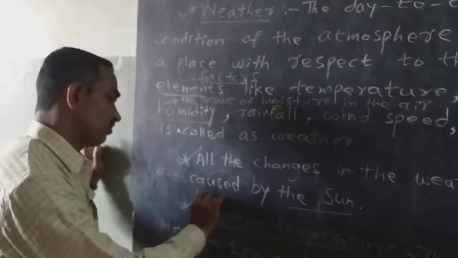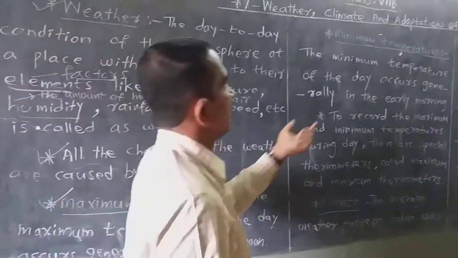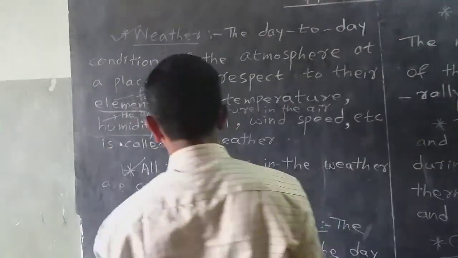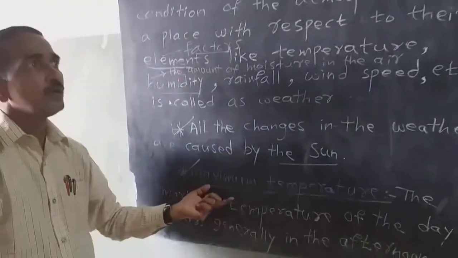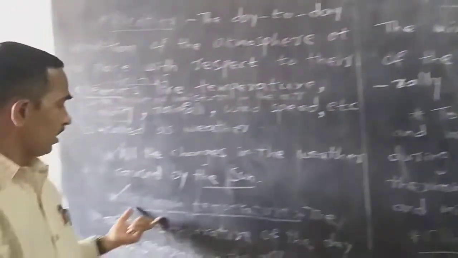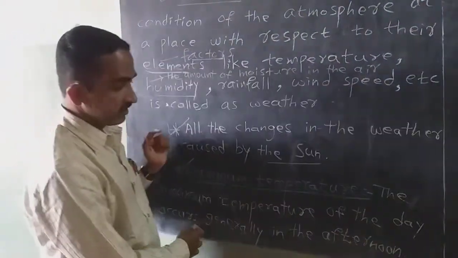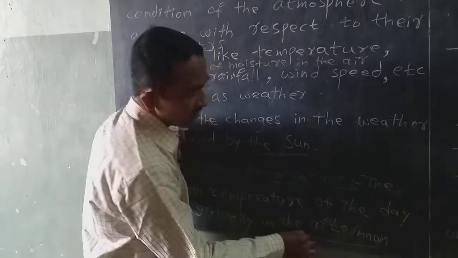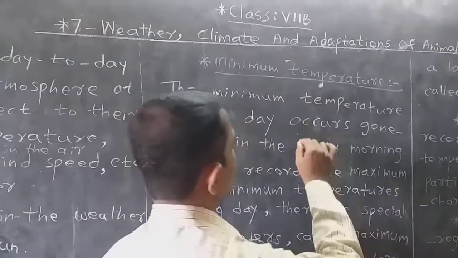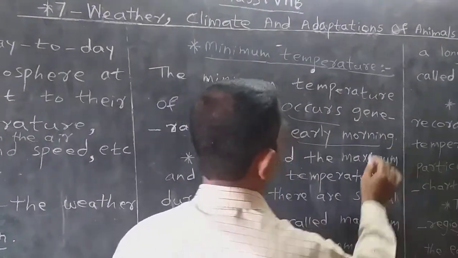Next one, maximum temperature. Another one, minimum temperature. At a particular time we can see the maximum temperature, and at a particular time we can see the minimum temperature. See now, first one, maximum temperature. This one occurs generally in the afternoon section. That minimum temperature, this one occurs generally in the early morning.